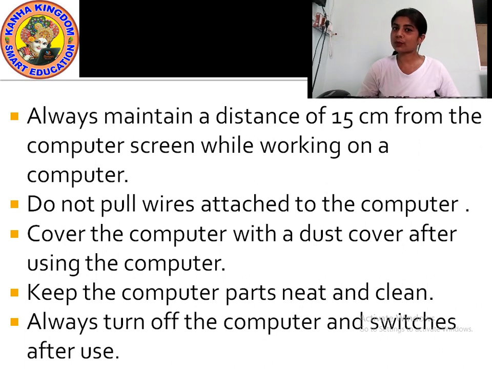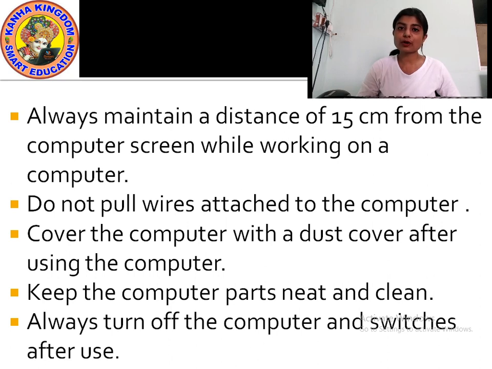After you have completed working on the computer, don't just leave it like that. Why? Because a computer works on electricity, isn't it? It will consume a lot of electricity, and if you do not shut down the computer, the parts inside the computer might get damaged.